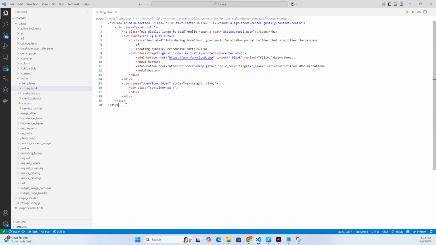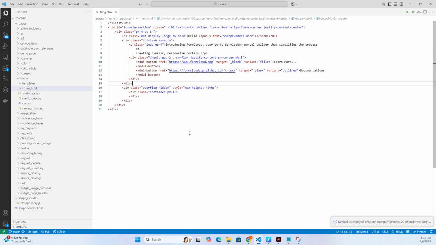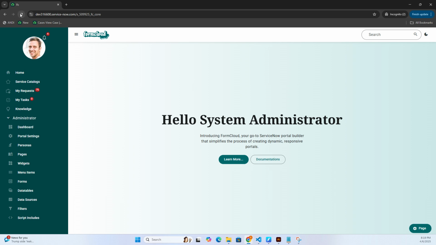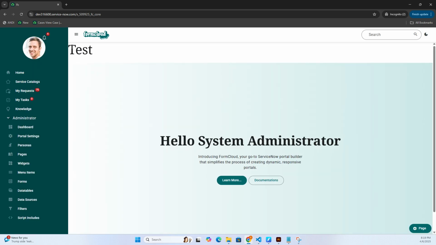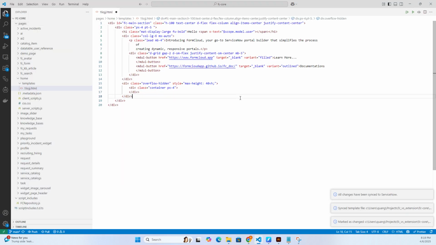So from here, we can go ahead and edit this, and then we can hit save. When we're ready, we can go ahead and push this back to ServiceNow. And then let's go to the front end and then let's check this out. So you can see that our changes reflect in ServiceNow. Let me go ahead and undo this.